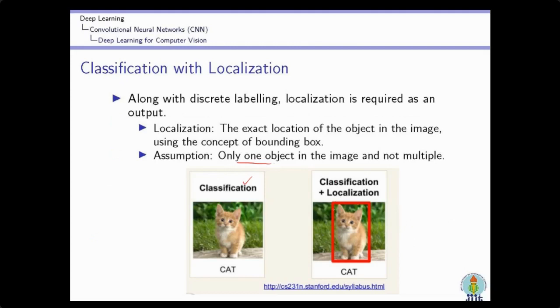So we draw a bounding box around the object, and this way we can locate the object within the image. These are the two operations: one is classification, the second is localization. We can apply a deep CNN for this computer vision task also.